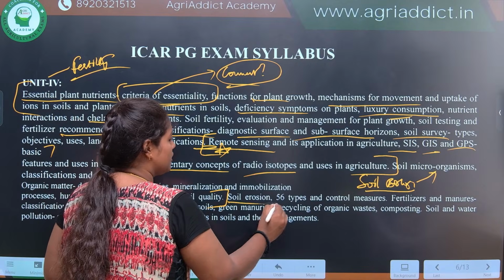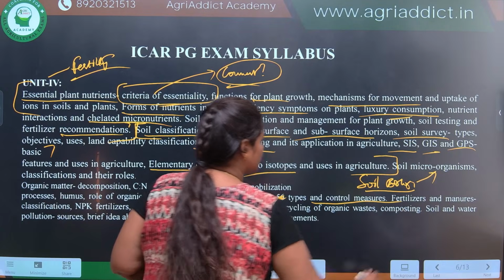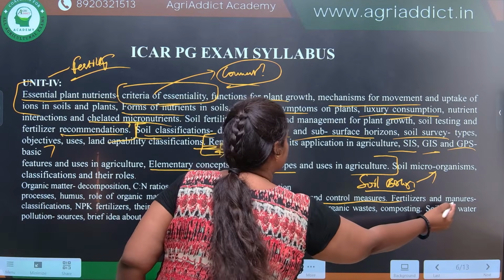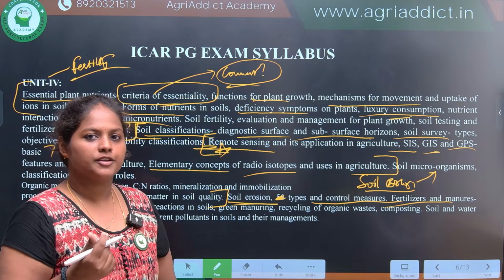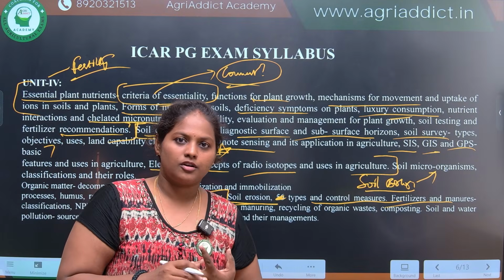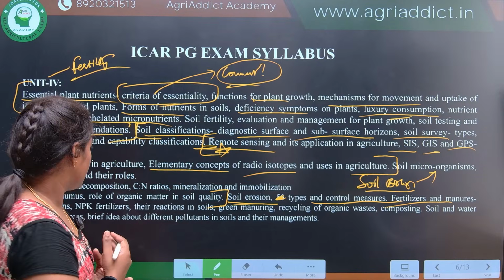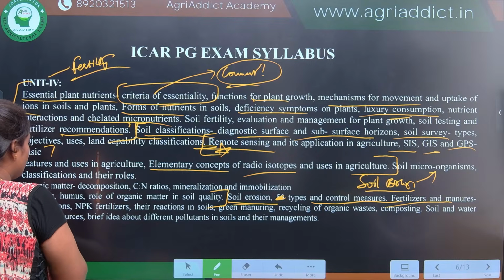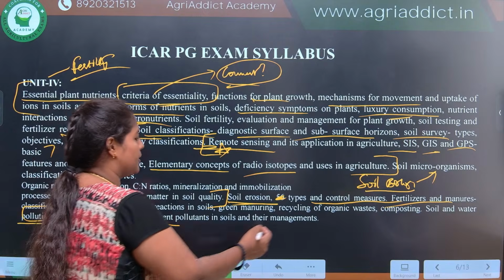Next, soil erosion, a general topic, erosion types and control measures. And fertilizers and manures, their classifications, NPK, complex fertilizers, mixed fertilizers, Fertilizer Control Order, how many schedules are there, how many appendices are associated with it. Then soil pollution, a brief idea about different pollutants in the soil and the management practices.